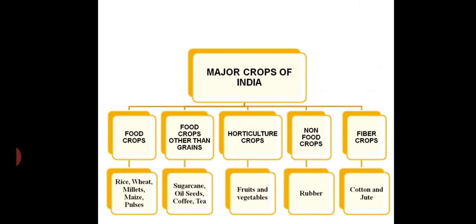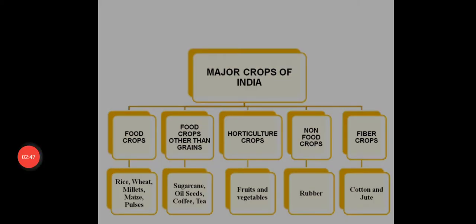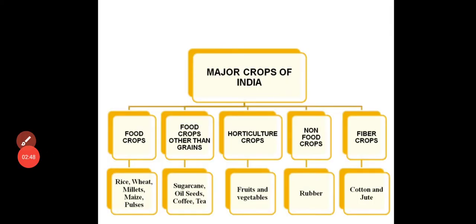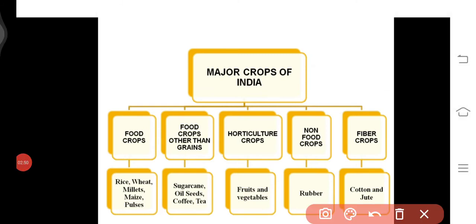Then the food crops other than the grains. You can observe here, these are the food crops, but other than the grains. That means we are not considering them directly as seeds, such as sugarcane, oil seeds, coffee, and tea. These crops you can call food crops other than grains.